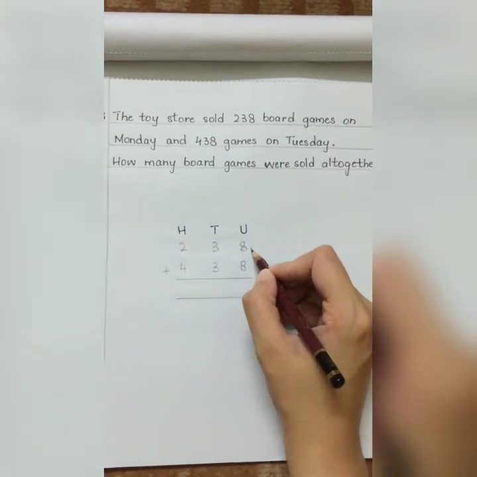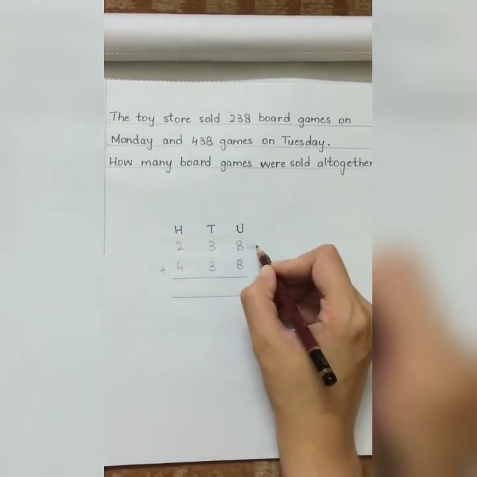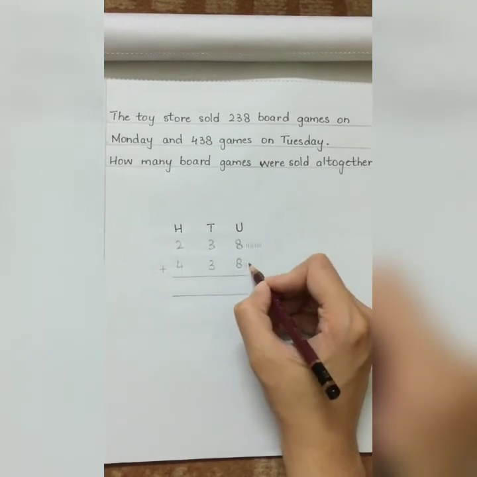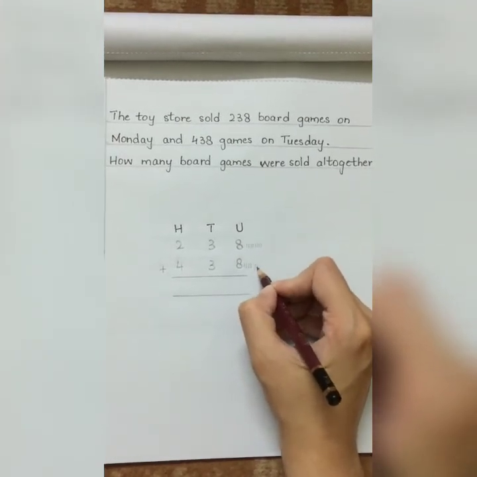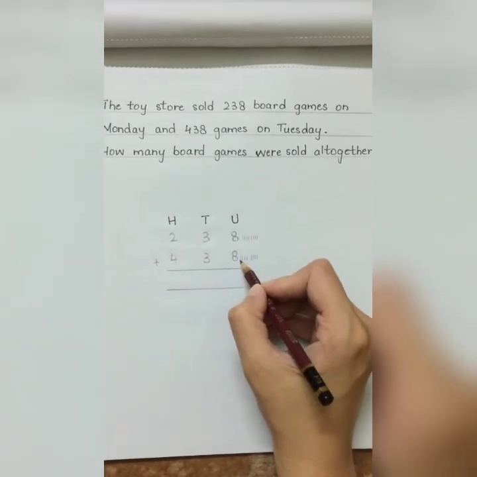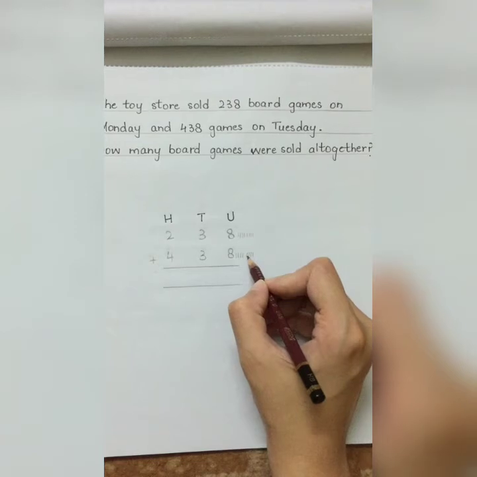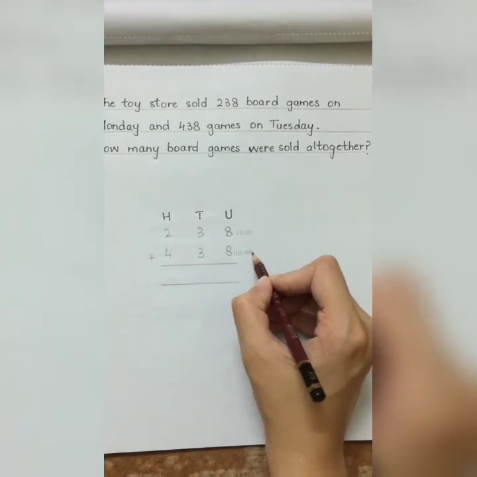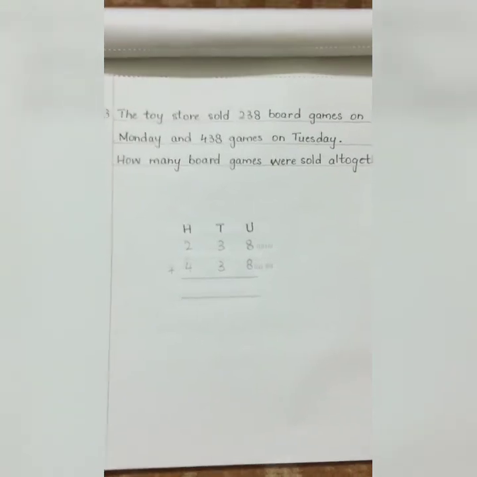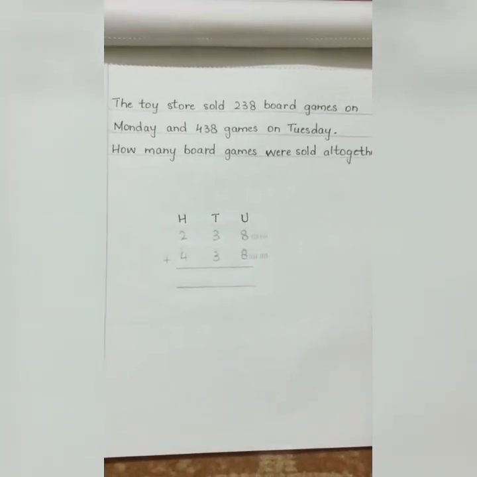We can add them by drawing lines as well if you want. So I have drawn 8 lines here and 1, 2, 3, 4, 5, 6, 7, 8 lines here. So I have 8, 9, 10, 11, 12, 13, 14, 15 and 16. So students, can I write down 16 together in the units place?